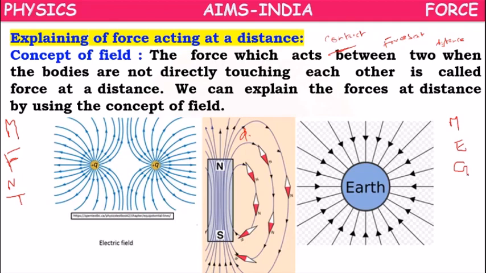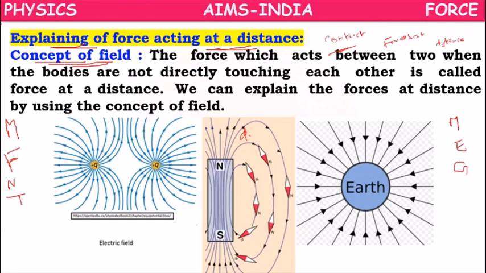So now we are going to explain the force which is acting at a distance, with the help of the concept of field. How is it acting at a distance? Because we are telling that in magnetic force or electrostatic force or gravitational force, we can apply the force without any physical contact or any touch. Now what is the cause behind that force without physical contact? That we are going to learn.